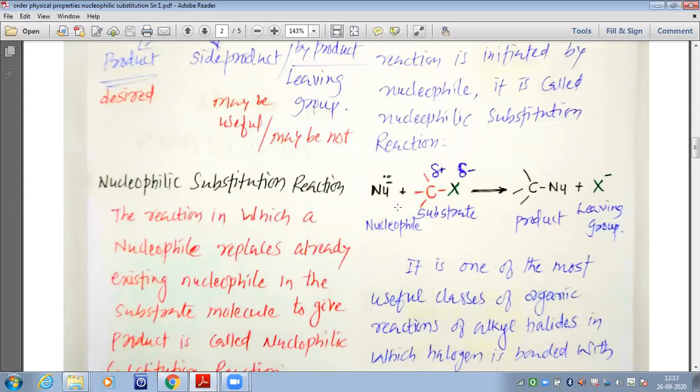This nucleophile initiates the reaction and attacks the positively charged carbon atom. And thus, the positively charged carbon atom is bonded with the new nucleophile which replaces the old nucleophile, which is X. And X becomes X minus, that is the halide ion, and this X behaves as a leaving group in this nucleophilic substitution reaction that takes place on the alkyl halide.